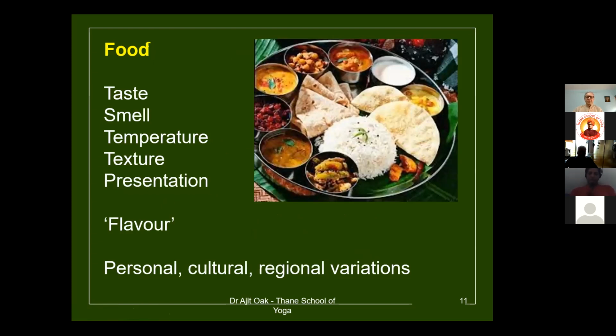So we'll stop after discussing this slide. Our time is up. So basically, we are dealing with food here in this system. And we must understand that the food has got taste, it has got smell, it has got a particular temperature, it has got a texture, and how we present it. यहाँ पर जैसे लगाया ना, खाना लगाया हम बोलते हैं ना, कैसा भी खाना रख के हम नहीं खाते हैं. That presentation. All these are called the flavor of the food. So all these are important in deciding what food we eat.